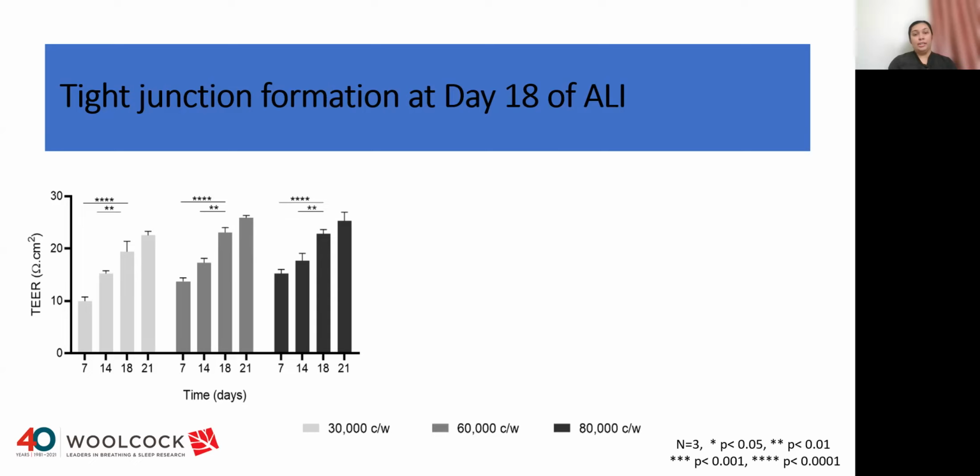This was seen for all the three seeding densities. No significant differences were found between day 18 and day 21, suggesting that tight junction formation has taken place at day 18 of ALI culture period.